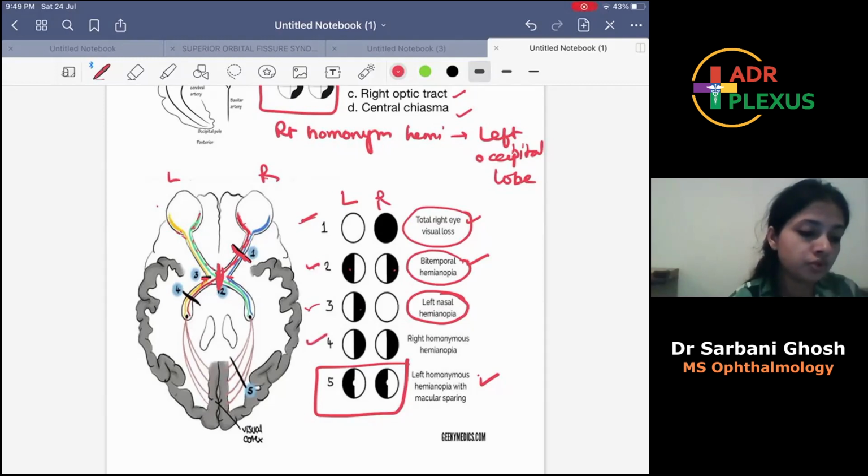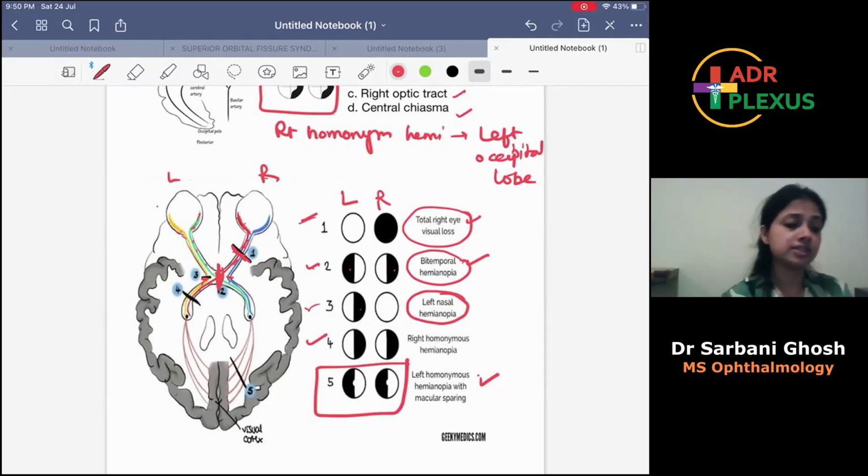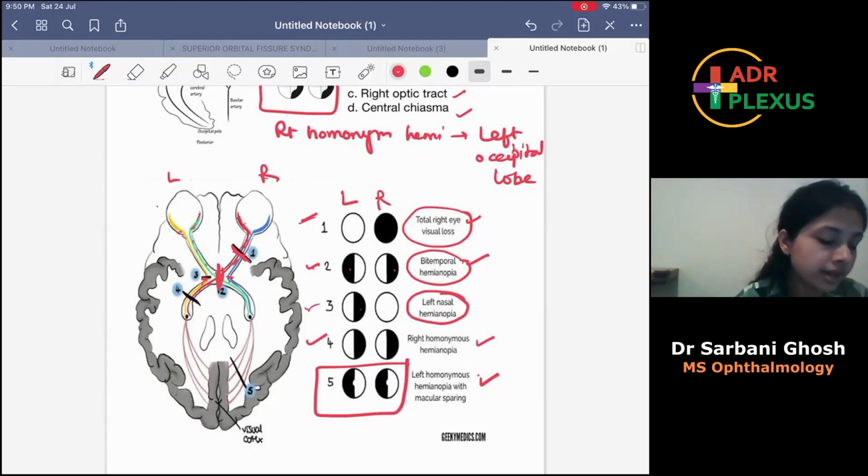Now coming to number 4, this is the optic tract. The optic tract, which supplies the fibers and ends at the lateral geniculate nucleus, thalamus. This optic tract, if it is affected, then there will be a right homonymous hemianopia. Okay, why? Because it will affect these right eye nasal fibers and the left eye temporal fibers. So the left eye nasal field of vision and the right eye temporal field of vision will be affected.